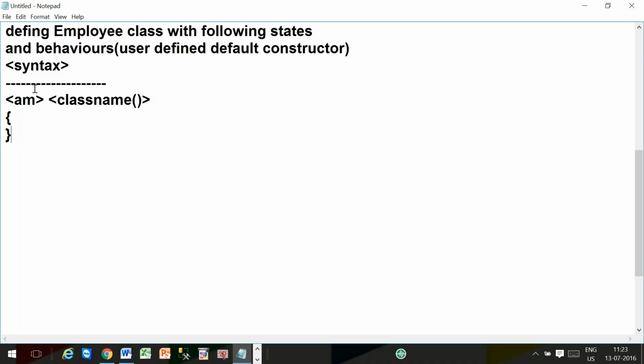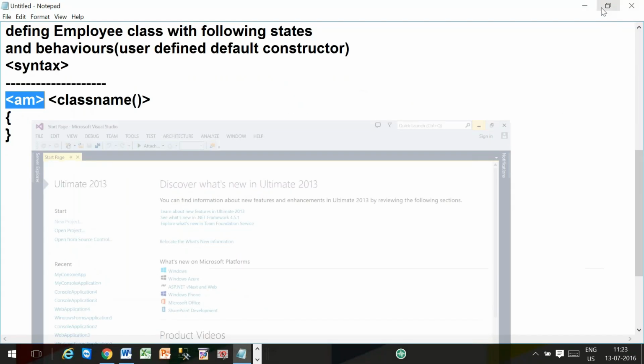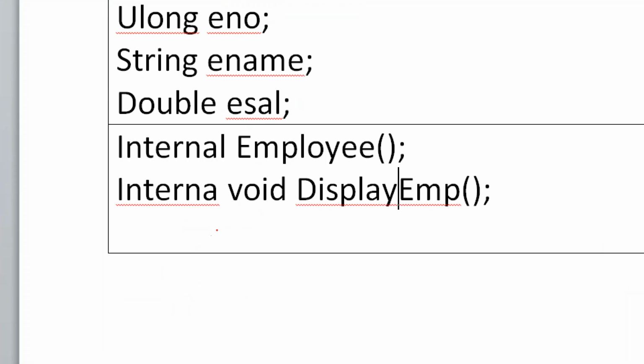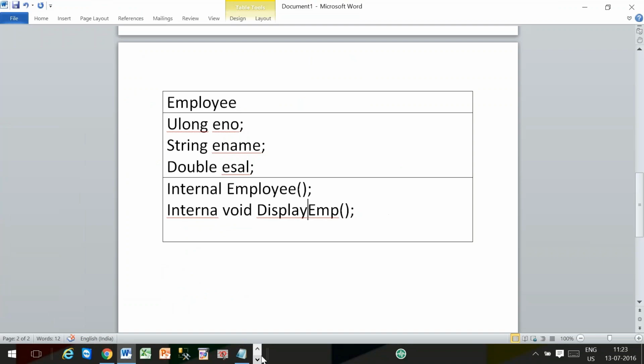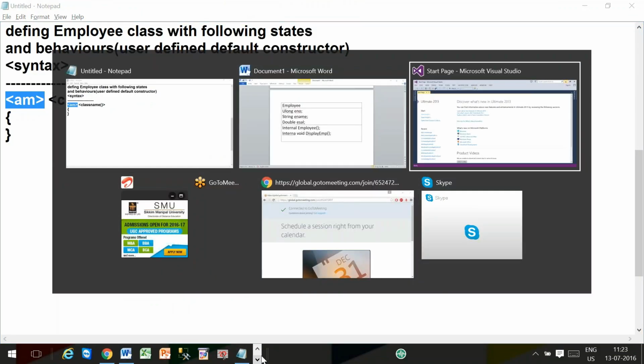Here the access modifiers are what? Public, private, protected, internal. That's why I am using some access modifier. Why it is internal and why not public is a different story. But according to the constructor syntax, is an access modifier there or not? It is there. That is the reason. Now come back to our discussion.